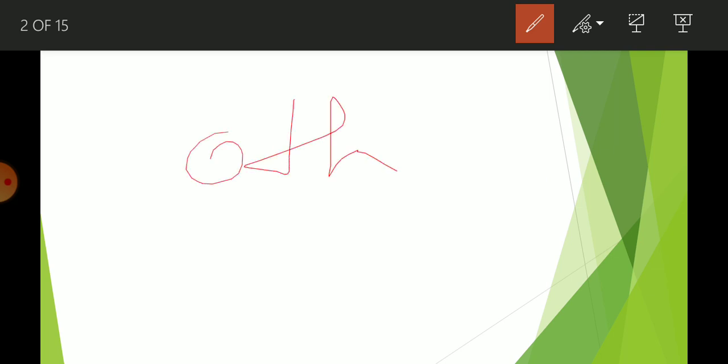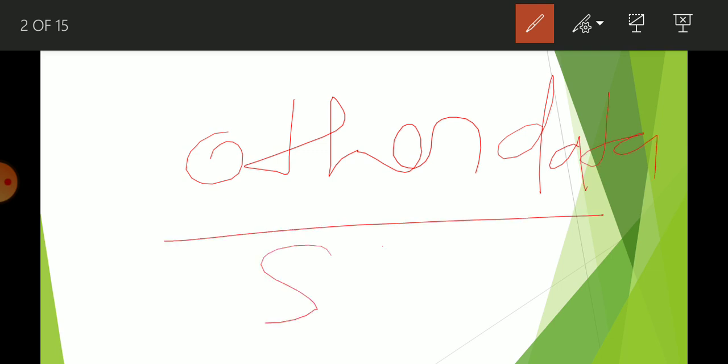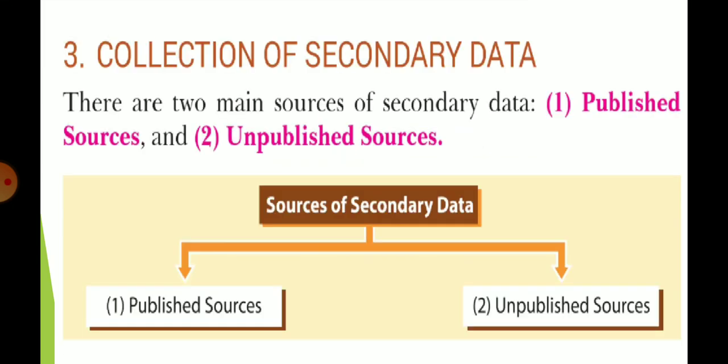When the investigator uses others' data, this is known as secondary data. Okay, so now collection of secondary data. This is the main topic of this video, and in this video we are going to complete this second chapter.